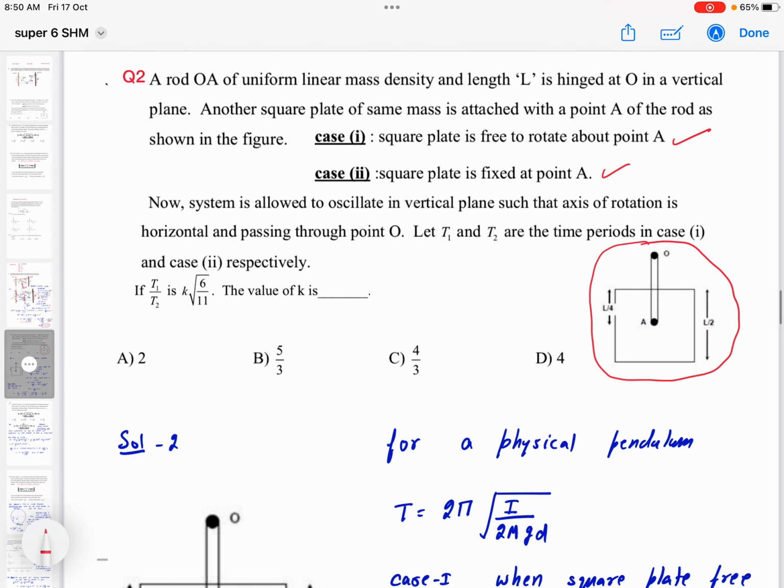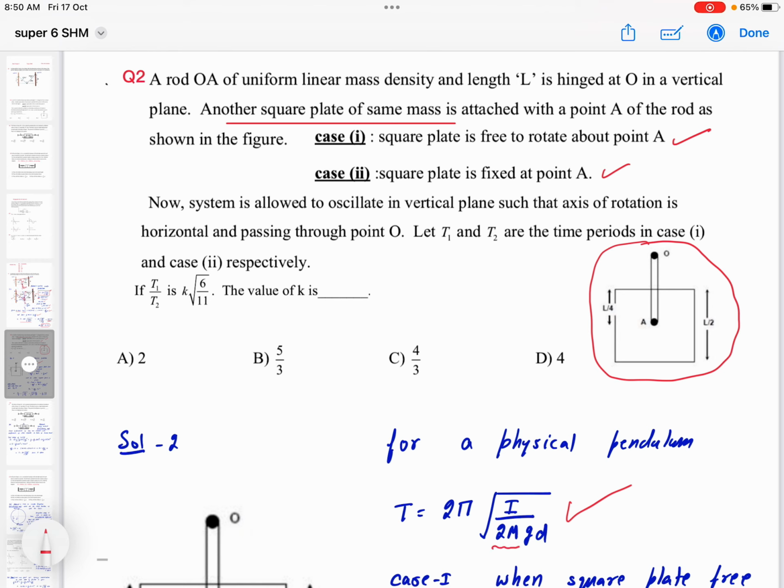So time period of physical pendulum, that is the formula 2 pi under root I by total mass times g d. It is given that both plate and rod have the same mass, and I'm assuming equal masses as m. So total mass of the system will be 2m, right?